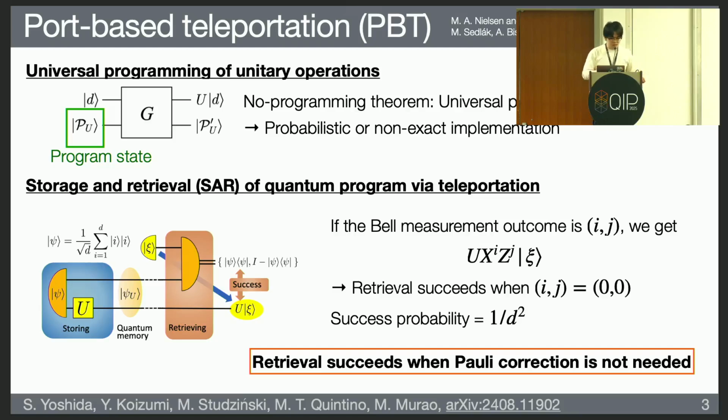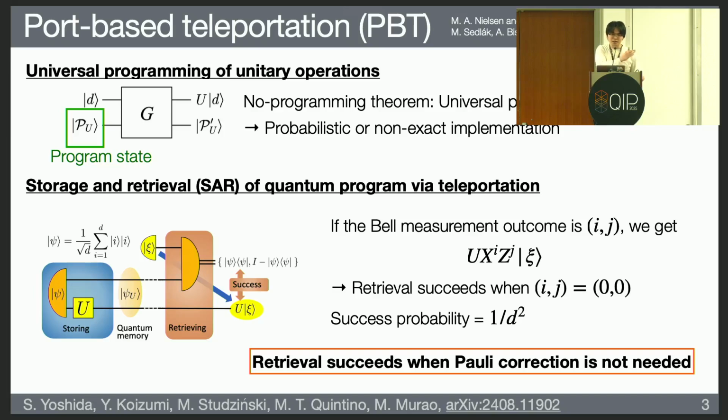Why? Because if you apply U on the maximally entangled state, then the state that Bob gets is basically represented by U followed by the Pauli errors. If the Pauli measurement outcome is 0, 0, then Bob will get the state U ξ.